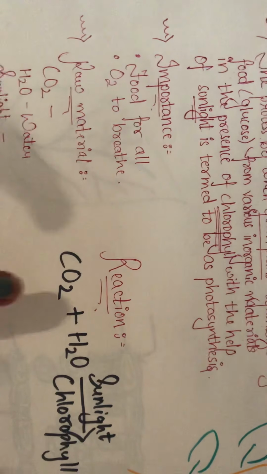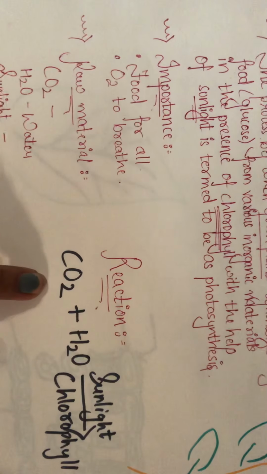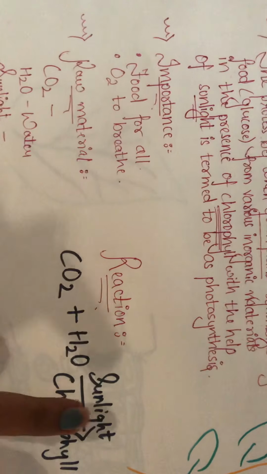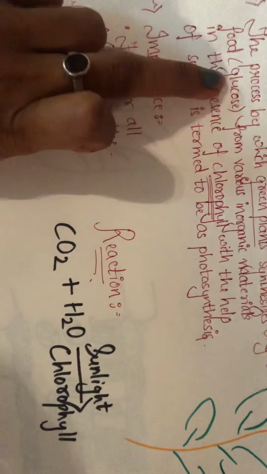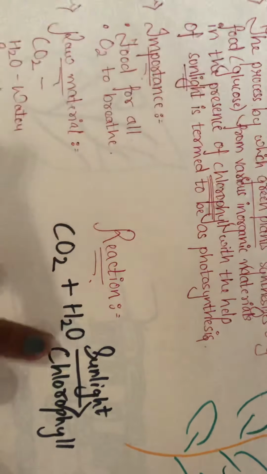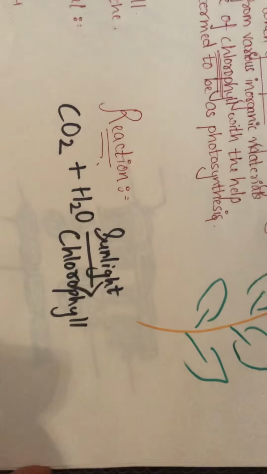CO2 along with water in the presence of sunlight and chlorophyll will help the plant in the production of glucose.